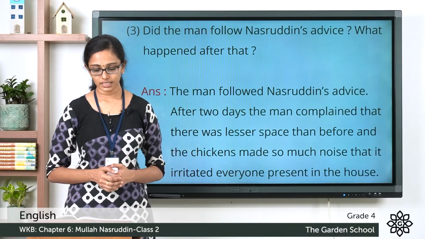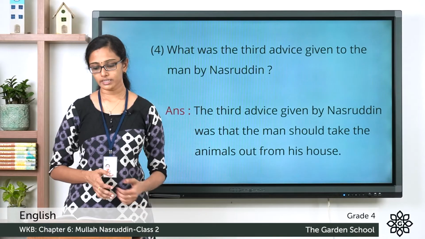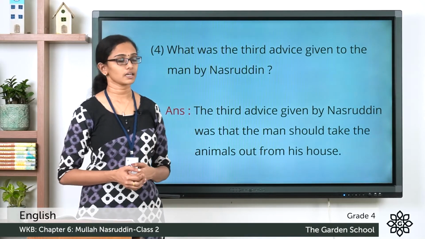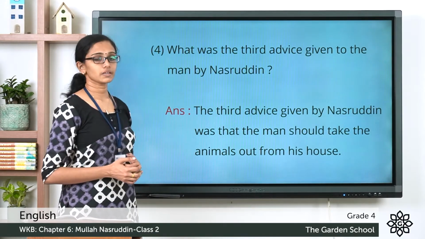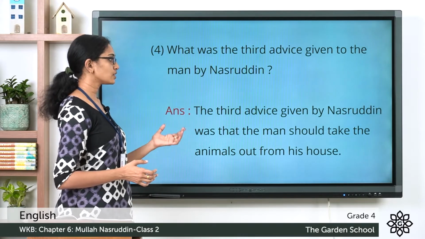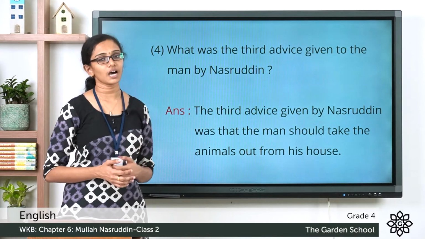Now the fourth question, what was the third advice given to the man by Nasruddin? So the third advice given by Nasruddin was that the man should take the animals out from his house.